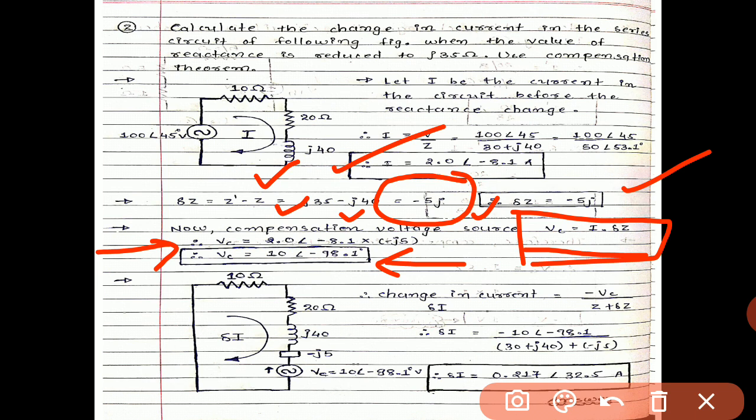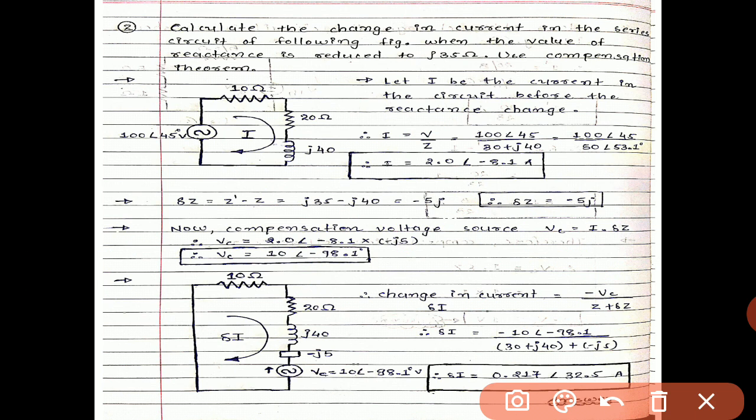Now the change in current, delta I, equals minus Vc divided by Z plus delta Z. From the original equation we find the value of delta I. Here Vc is 10 angle 98.1, and the minus sign is placed in front.